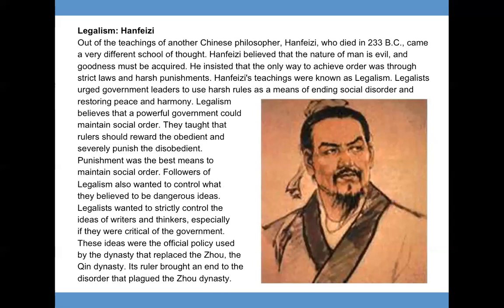Followers of legalism also wanted to control what they believed to be dangerous ideas. Legalists wanted to strictly control the ideas of writers and thinkers, especially if they were critical of the government. These ideas were the official policy used by the dynasty that replaced Zhou, the Qin dynasty. Its ruler brought an end to the disorder that plagued the Zhou dynasty.